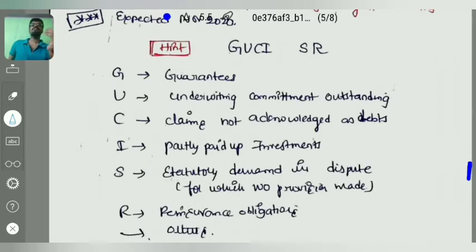If any guarantees have been given by an insurance company, then such points will be disclosed as a contingent liability. U, underwriting commitment outstanding. If any underwriting commitment has been given and such payment is still outstanding and we don't know what will happen in the underwriting agreement, then it is a contingent liability.